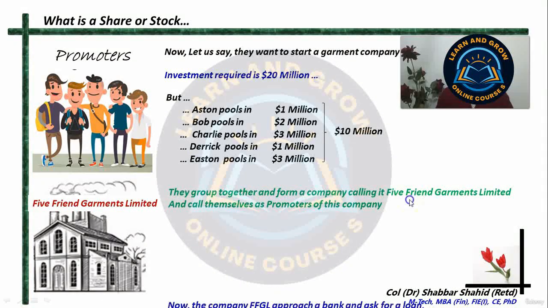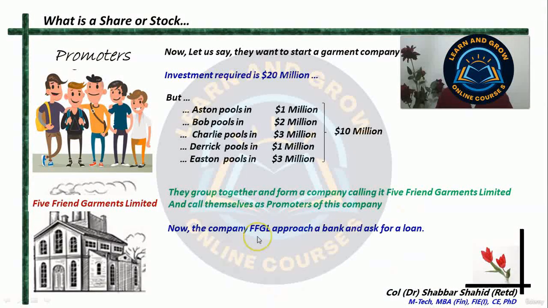All right. Now, this company, Five Friend Garments Limited, will approach the bank and ask for a loan for the remaining $10 million. Then they have been able to manage the remaining money. The promoters cannot ask the bank. Since the company cannot walk up to the bank, the promoters will go to the bank on behalf of the company, but the loan will be asked by the company or for the company.